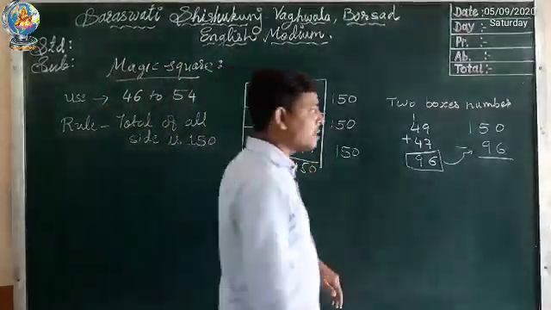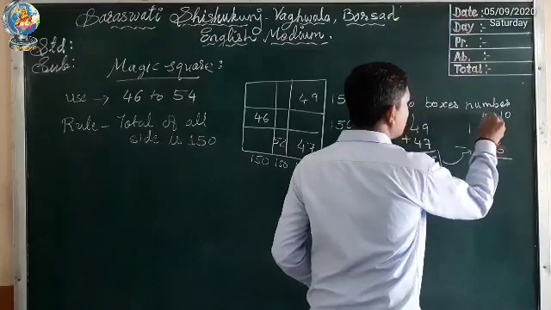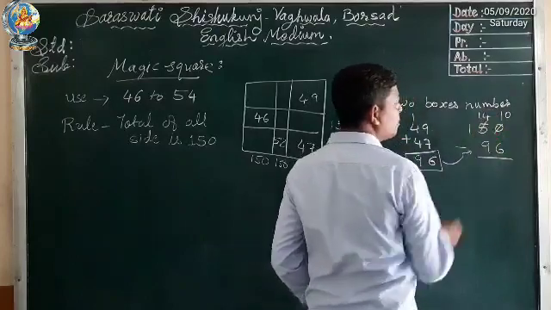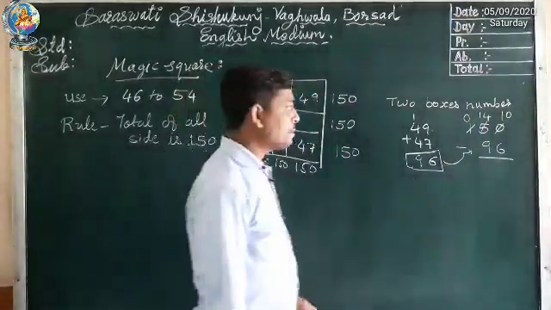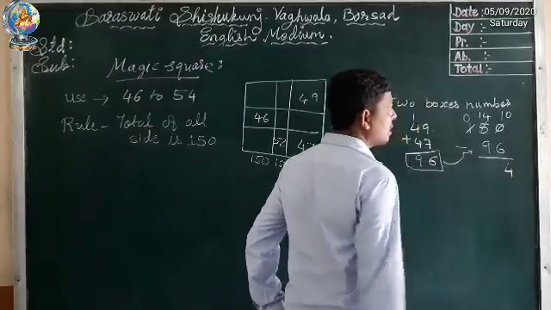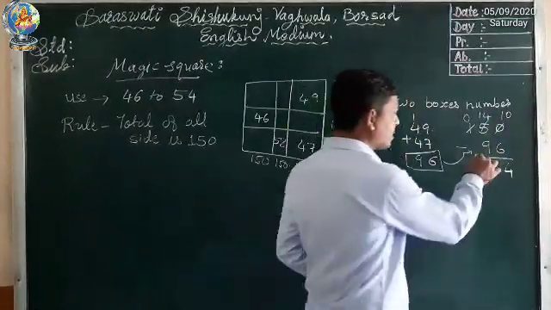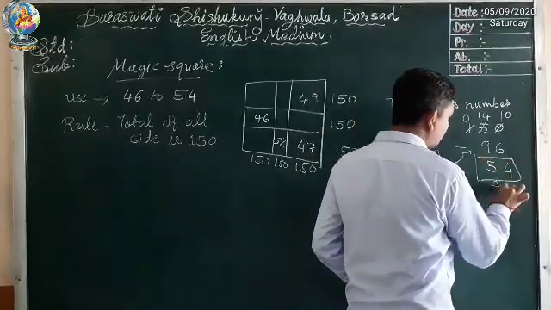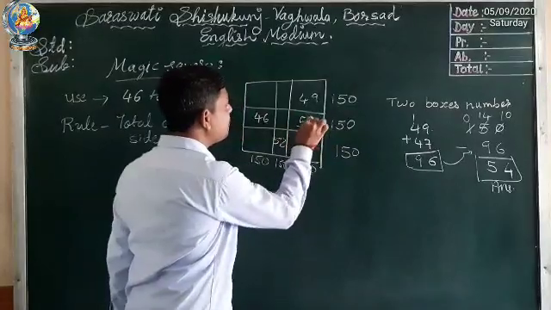Now let me do the subtraction. 0 minus 6 not possible, so 10, this will become 4. 4 minus 9 not possible, so 14, and this will become 0. Let me do the subtraction now. 10 minus 6, 4. 14 minus 9, 5. So I get the answer here. This is my answer. This answer I have to write here, 54.